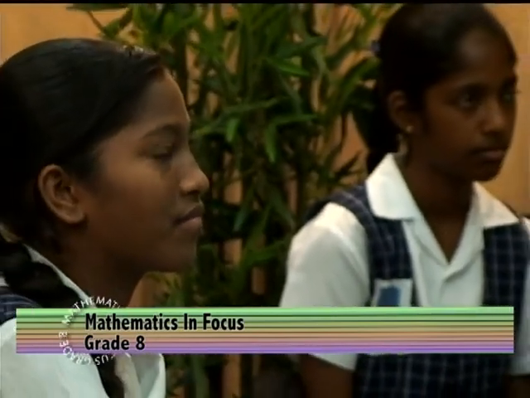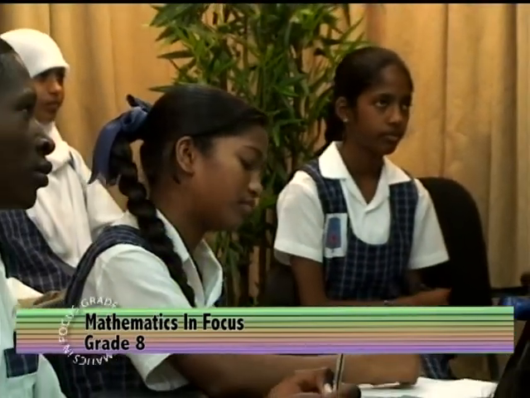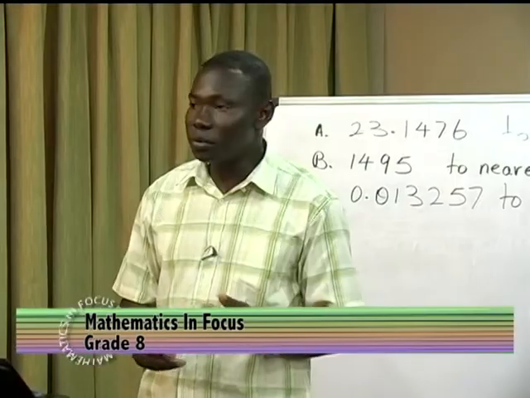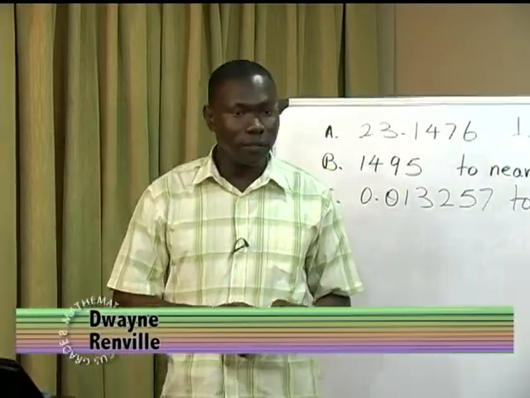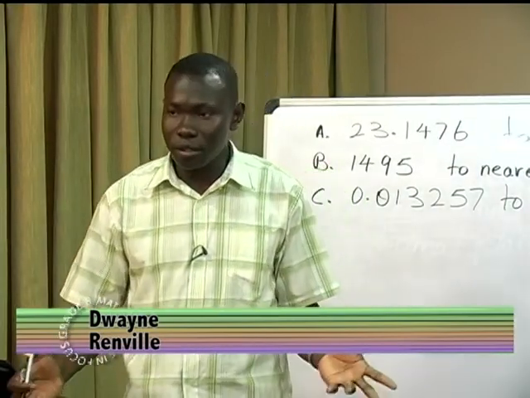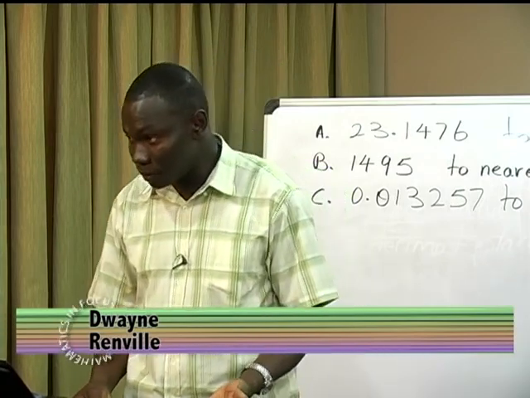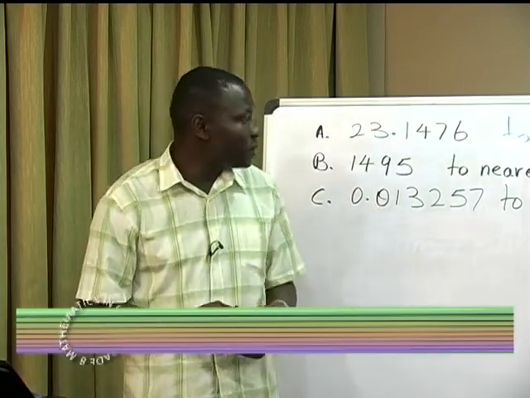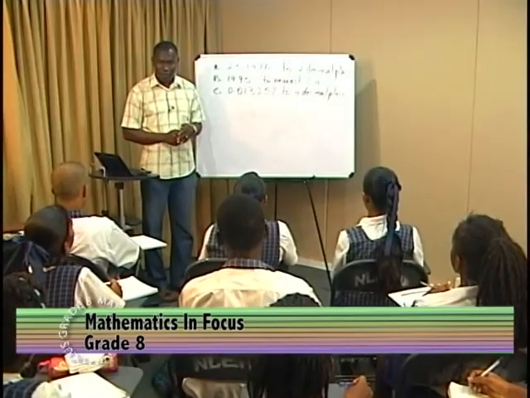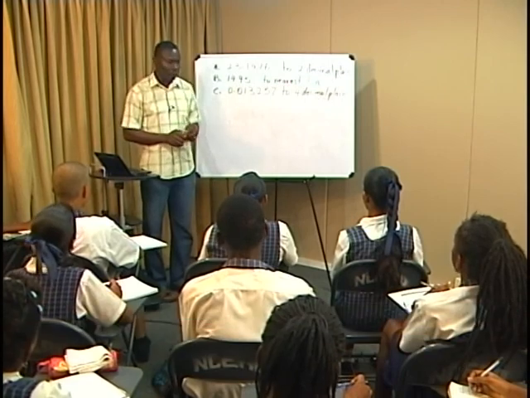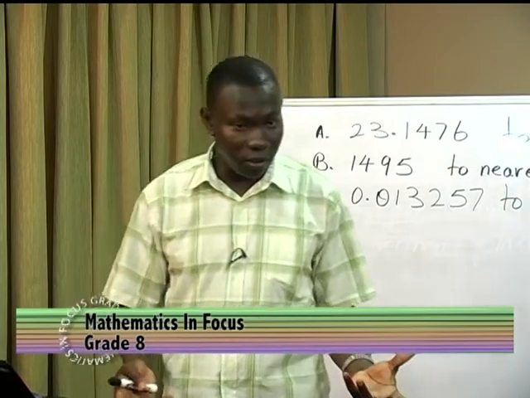The first step we look at is to determine whether we are looking for a place value or whether we are looking more precisely for a decimal place. So we have to look at each example and determine, is this a place value example or is it a decimal place example? So let us consider the examples. What about the first one? Is it place value or decimal place? Decimal place. The second one? Place value. The third one? Decimal place. Good, so we have identified what we're looking for.